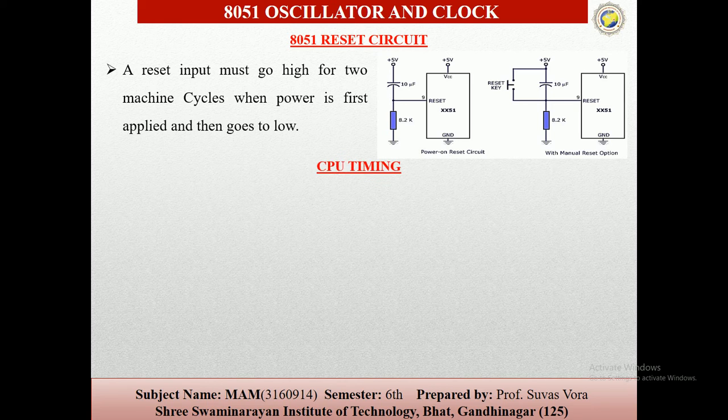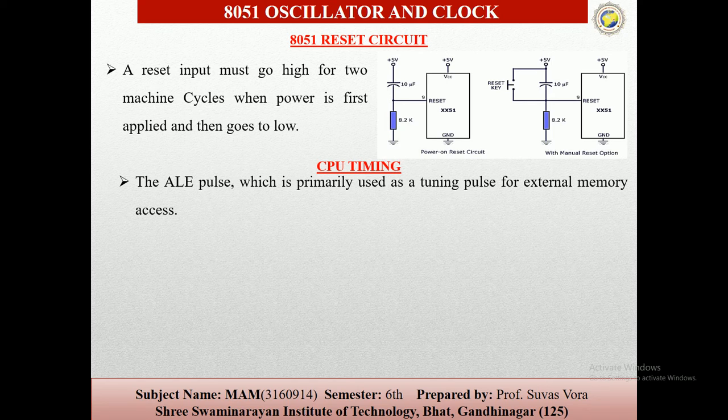The next one is the CPU timing. Generally the CPU timing has 2 ALE pulses per machine cycle, and these pulses are primarily used as a timing pulse for the external memory. So in timing, there is an ALE pin which is primarily used as a timing pulse for the external memory.